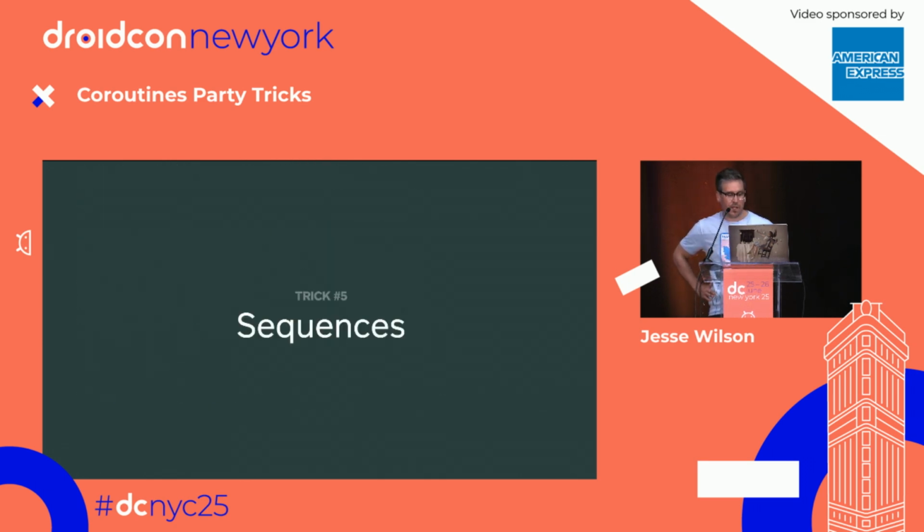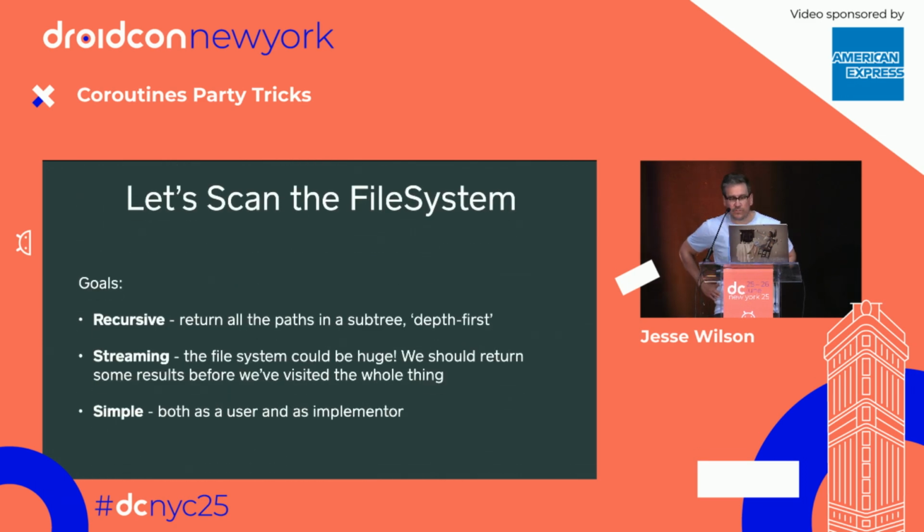All right, I want to talk about sequences, and to illustrate this, I'm going to go back to I/O, my sort of happy place, and we're going to scan the file system. Maybe you want to just see how many files are in your home directory or something like that. I want the scanning function to be recursive, visit every folder and then visit all of its children recursively.